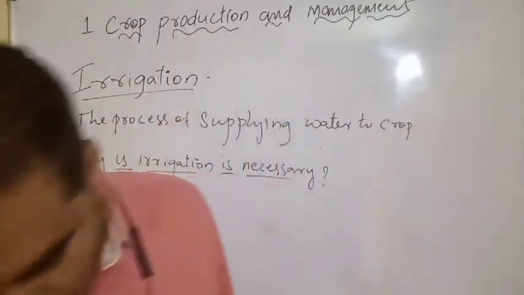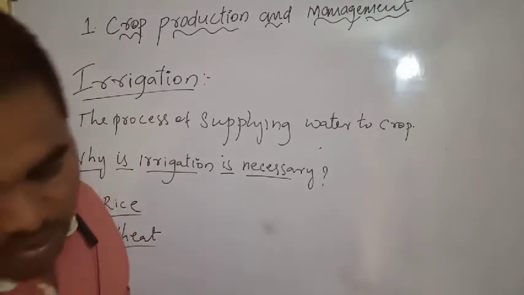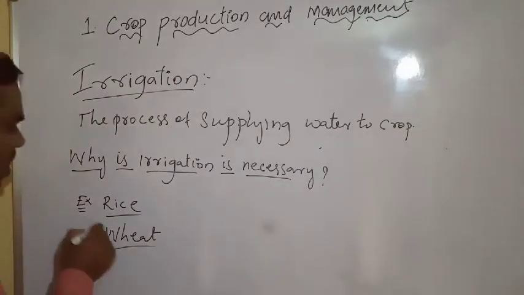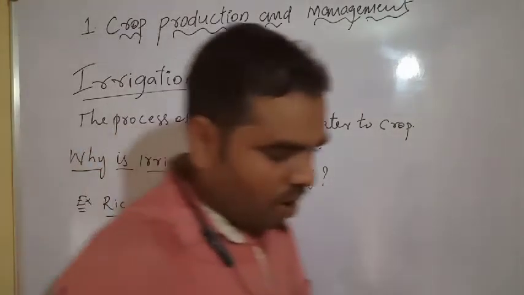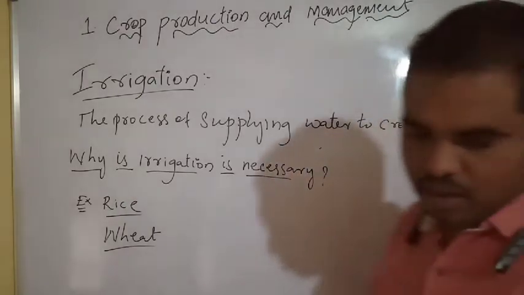Irrigation is necessary to provide the moisture for seed germination. Seed requires moisture from irrigation. Okay, it is required. Next, what say?